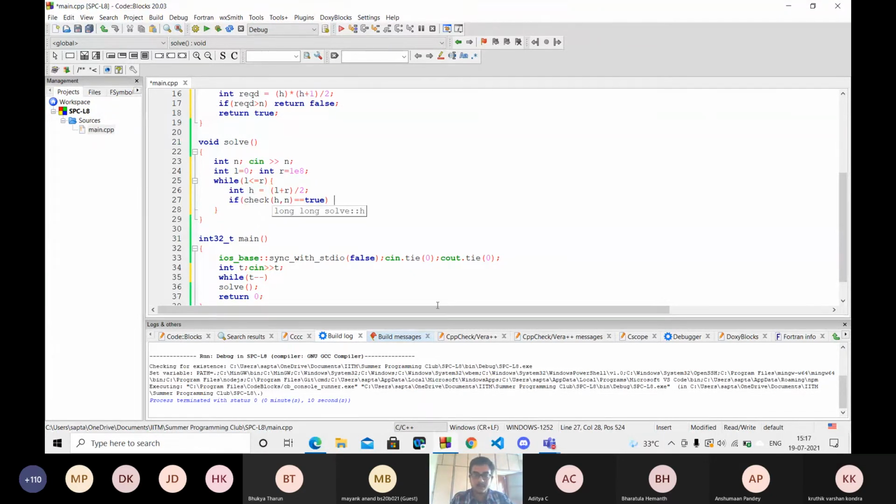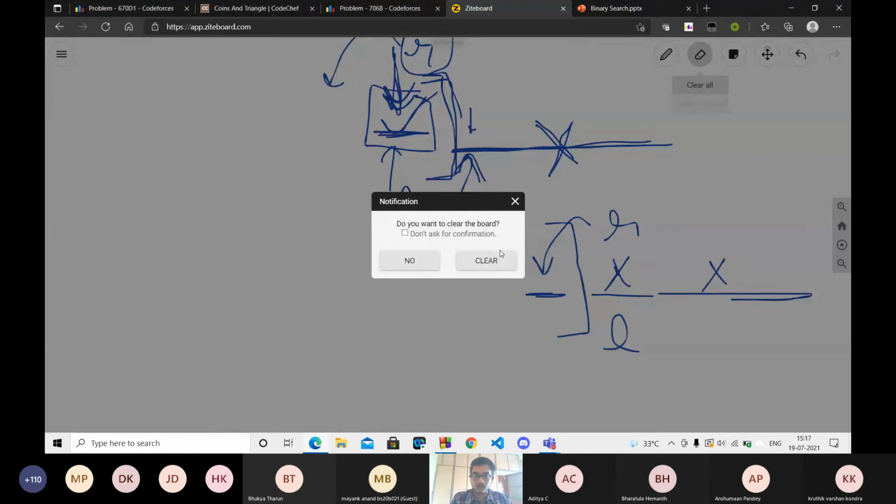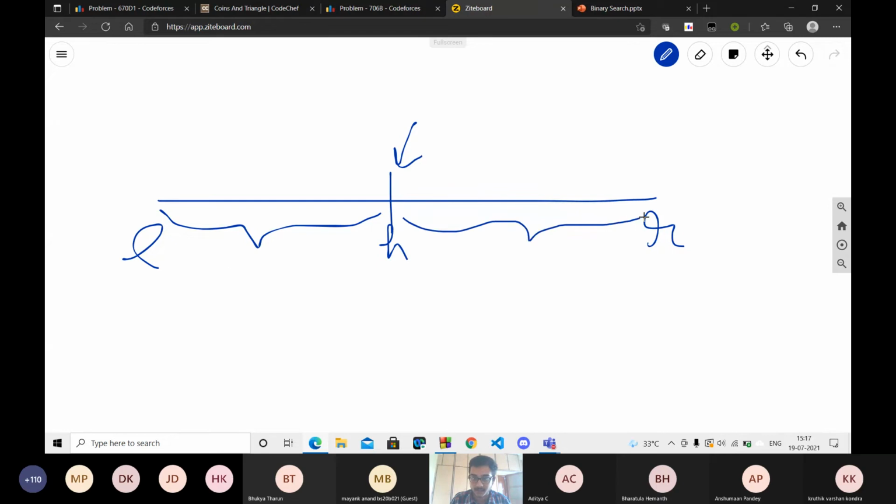So that means in the number line, when I try to create a number line, say this is L, this is some huge value r, check the middle value h. If I have sufficient coins to make a triangle of height h, then obviously I can conclude that I have sufficient coins to make triangles of height less than h. But I need to find the maximum h, so the maximum has to lie somewhere here.